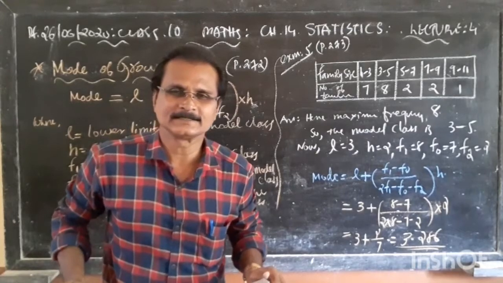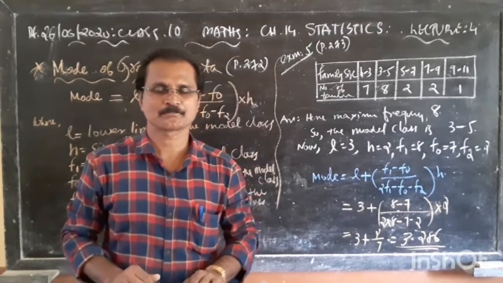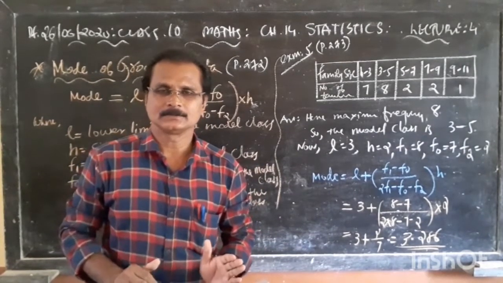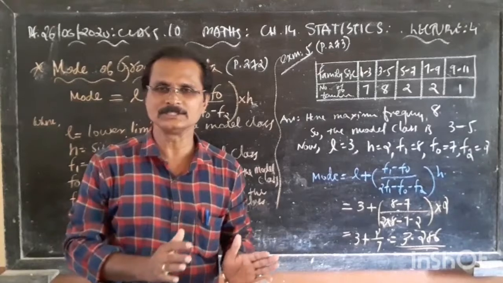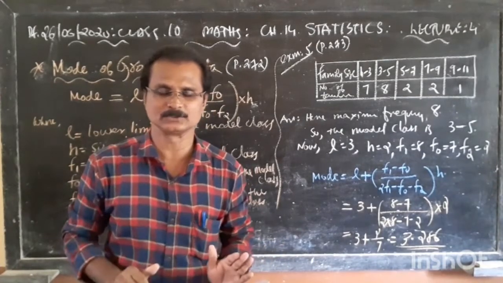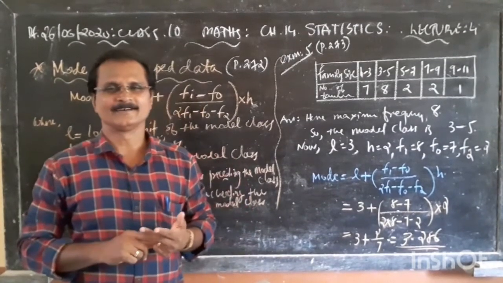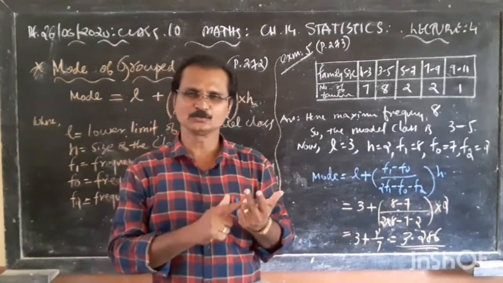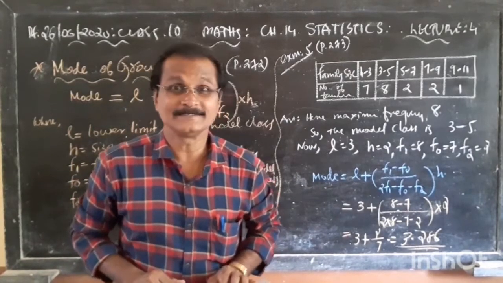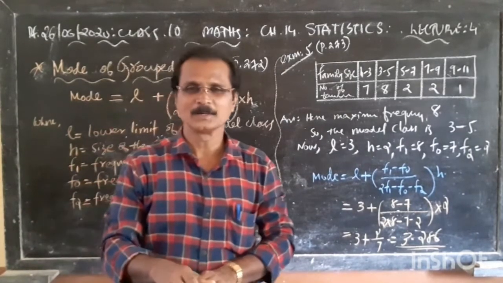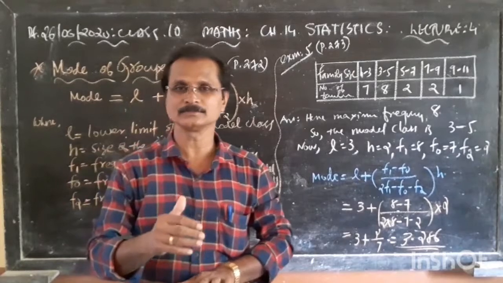Today we are discussing the mode of the grouped data. In the same chapter, in the previous 3 lectures, we have seen the mean of the grouped data by 3 different methods. First one, direct method. Second one is assumed mean method, and the third one, what was it? Step deviation method. Now mean is over. Now the next segment, mode of the grouped data.